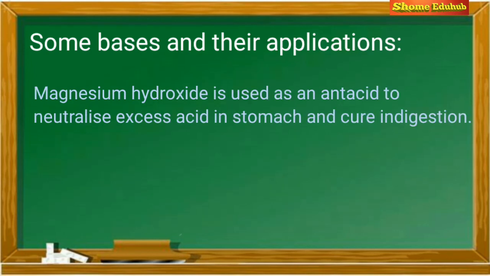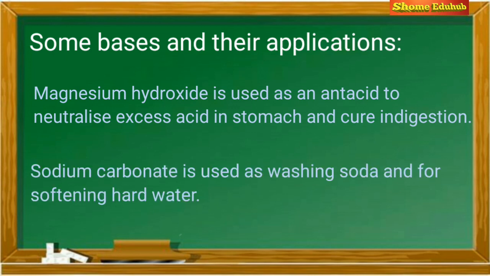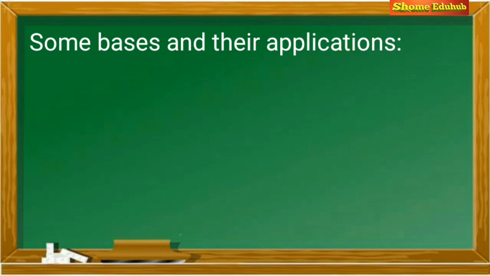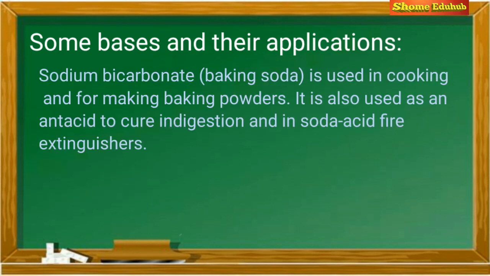Magnesium hydroxide is used as an antacid to neutralize excess acids in the stomach and cure indigestion. Sodium carbonate is used as washing soda and for softening hard water. Sodium bicarbonate or sodium hydrogen carbonate, commonly called baking soda, is used in cooking and for making baking powders. It is also used as an antacid to cure indigestion and in soda acid fire extinguishers.